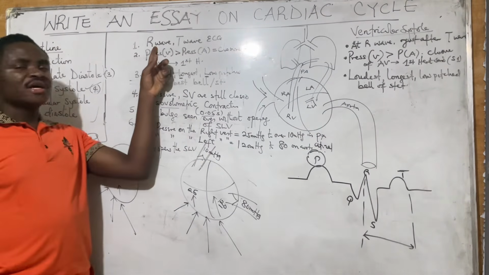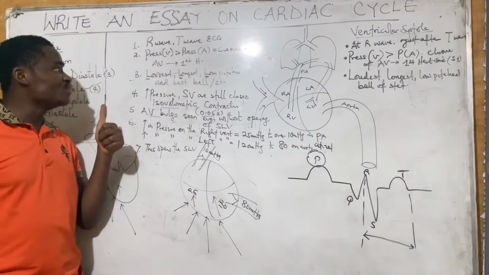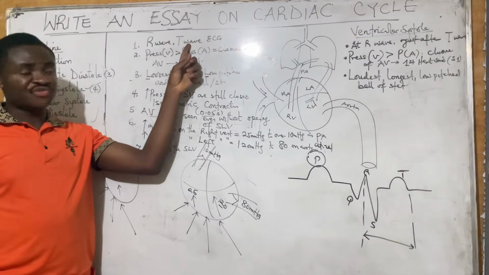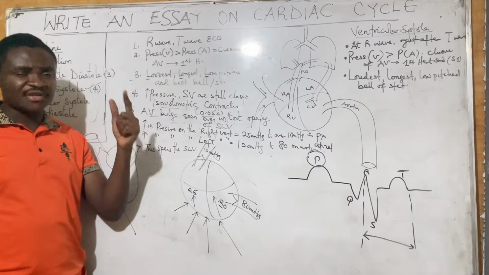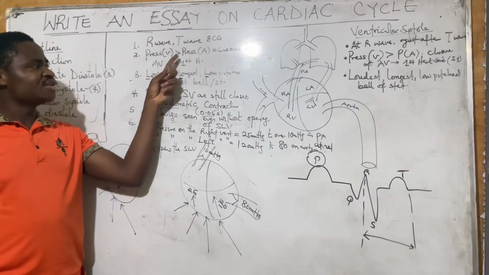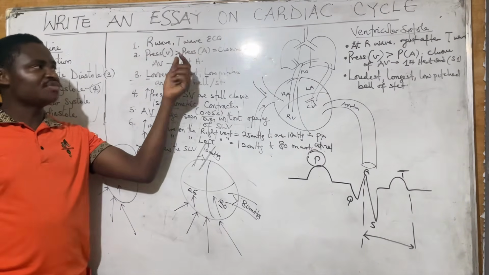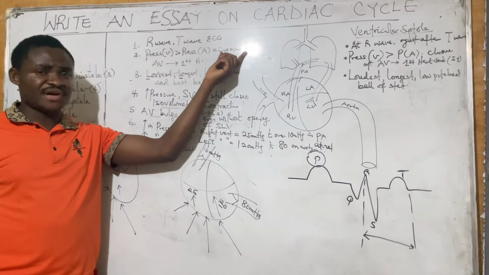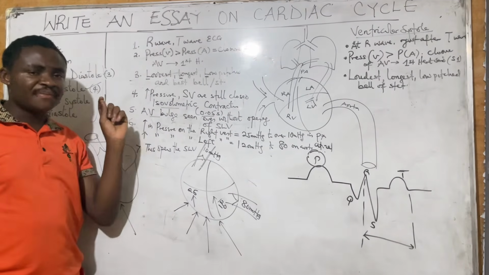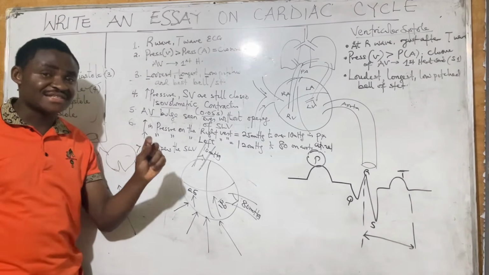So I've said different points. Number 1, ECG equivalent: from R wave to T wave, just after the T wave. Number 2, pressure in the ventricle becomes more than pressure in the atrium. This caused the closure of the AV valve, and closure of the AV valve is the first heart sound.